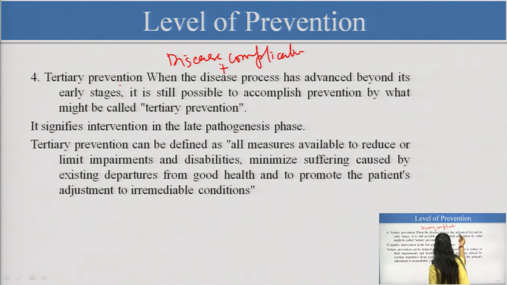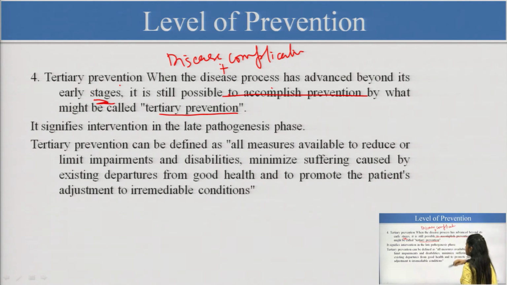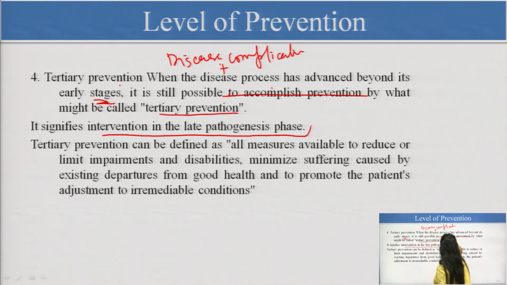When the disease process has advanced beyond its early stages, it is still possible to accomplish prevention. So, we call it tertiary prevention. We want to reduce those complications. It signifies interventions in the late pathogenesis phase. Now, it is on the higher levels.